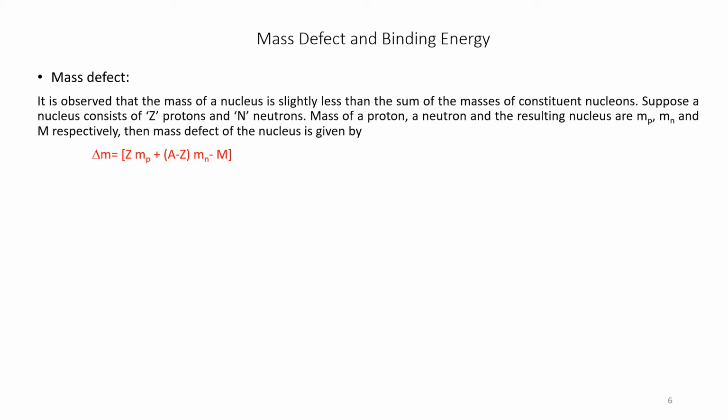M is the mass of the nucleus. Please note delta M is equal to Z Mp, where Z is the number of protons and Mp is the mass of a proton, plus (A minus Z) into Mn, where Mn is the mass of the neutron, minus M.